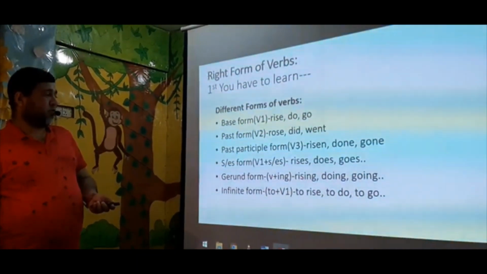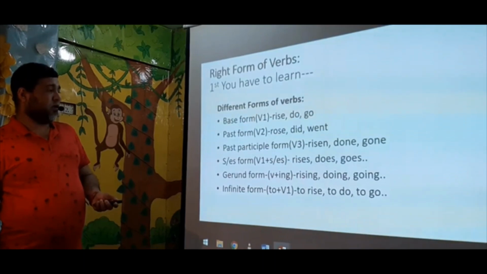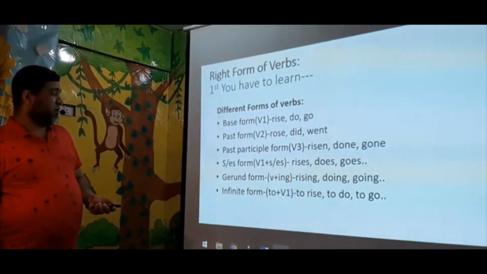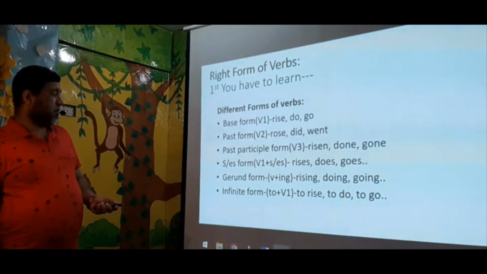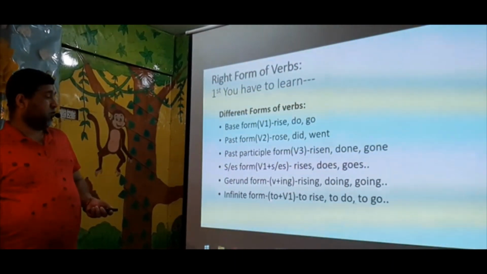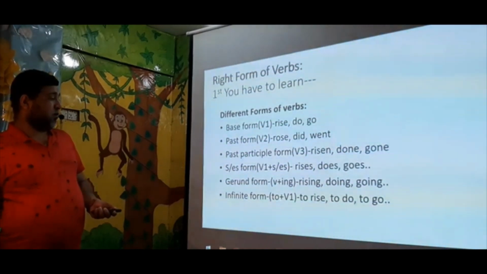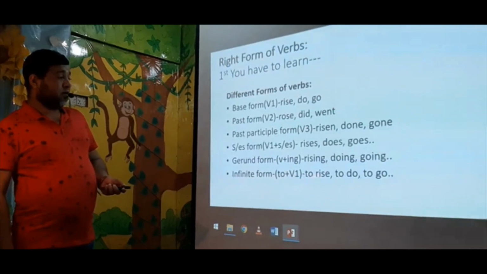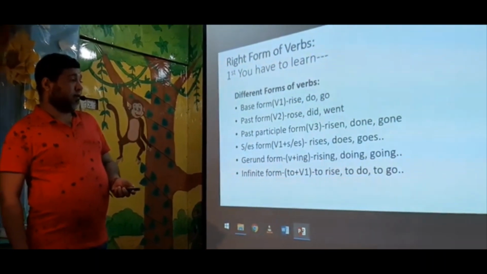With the verb we have to use ing. Rising, doing, going. Infinitive form. Actually it is infinitive form: to plus B1. Before B1 we use to. It will be to rise, to do, to go, like this way.